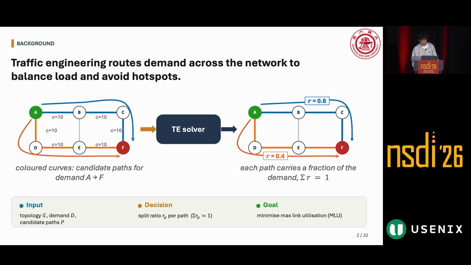The objective is usually to minimize the max link utilization across the whole network, which we commonly refer to as MLU. A lower MLU means the network is less likely to become congested, and it also leaves more headroom for traffic bursts.